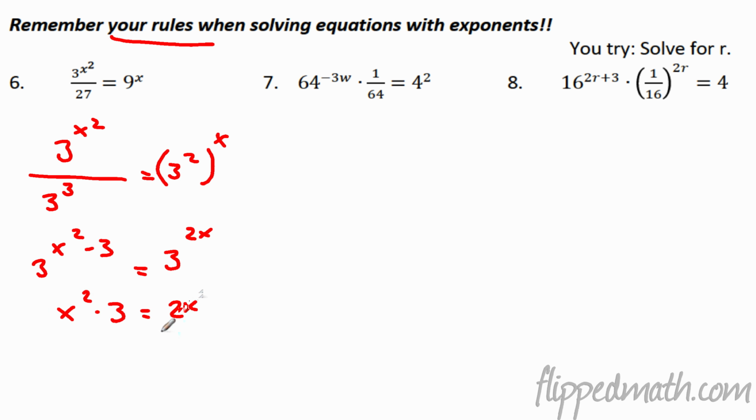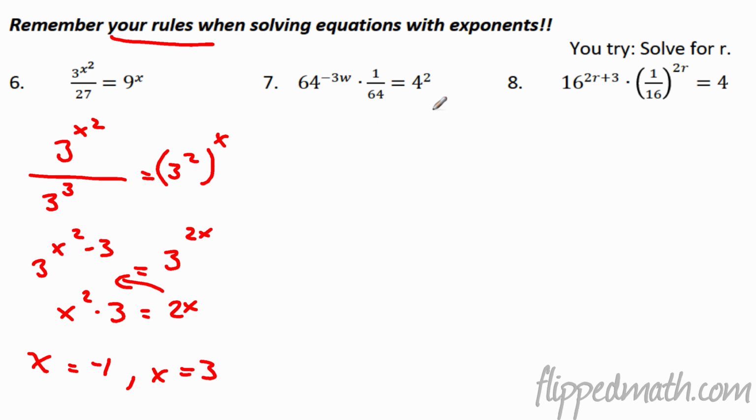And at this point, it's a quadratic equation. You can move things over to one side and then factor it. I'm not going to make you go through all that stuff. You should get x equals -1 and x equals 3 when you're done doing that. Does everybody understand? You remember how to factor? You should. We're in pre-calc.